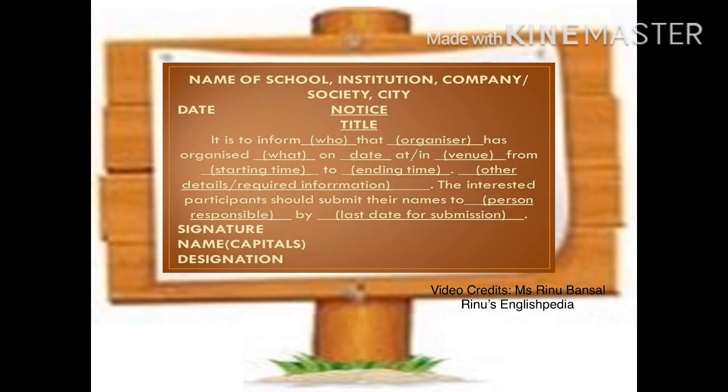From dash to dash time, you have to fill in the blanks when the event will start and when the event will end. This is followed by all other relevant information or the required details. After that, the last line should be the interested participants should submit their names to dash, that is a specific person, by dash date. What is the last date for submission?